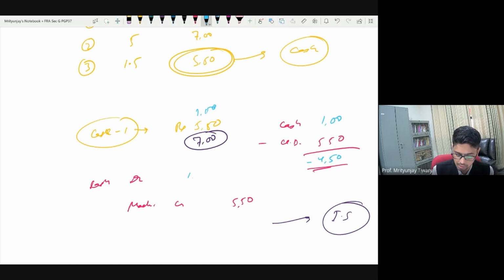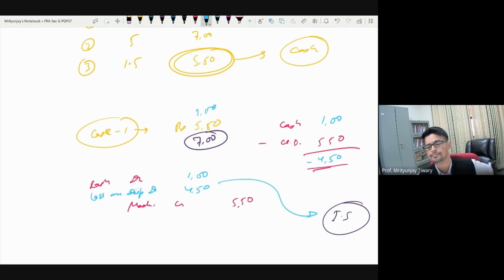Cash is only 1 lakh now. Now we have credit which is higher and debit which is lesser. So the balancing figure will come in the debit side, and expenses and losses are debited. So we will say loss on disposal of the asset debit with the balancing number 4,50,000. This time this loss will go into the income statement. And that's it about the disposal.